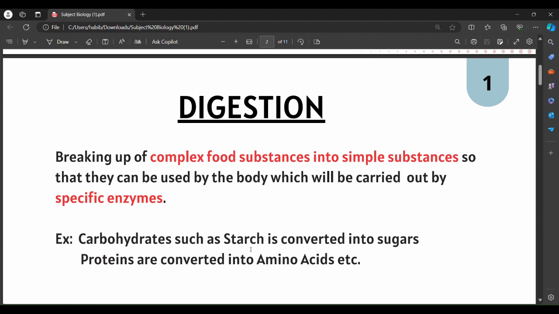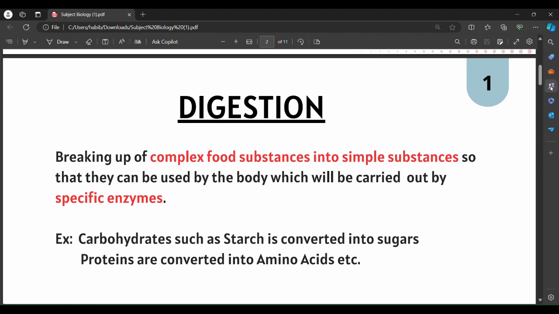Similarly with proteins. Proteins are converted into amino acids, which are the simplest form of proteins, only with the help of specific enzymes. If enzymes were not present, it would be impossible for proteins to be converted into amino acids in a short period of time. That is why enzymes are said to be catalysts, substances that speed up chemical reactions. Complex food is converted into its simplest form through a series of chemical reactions, and in these reactions enzymes play a crucial role. Without enzymes, the chemical reactions might take a much longer time to complete.